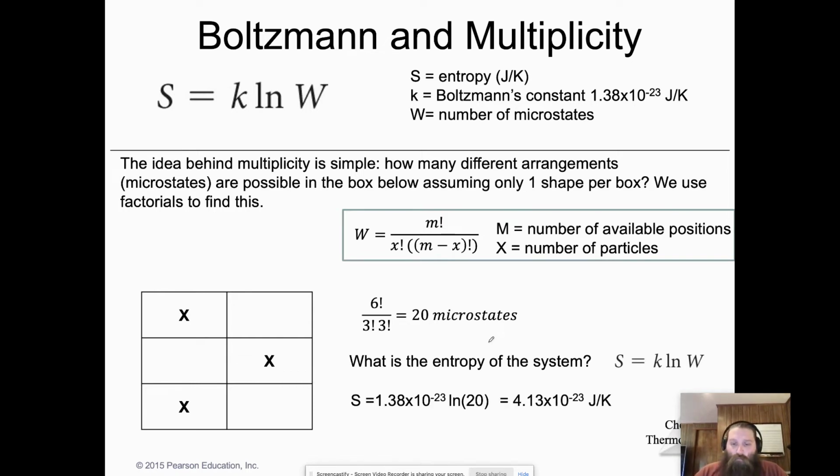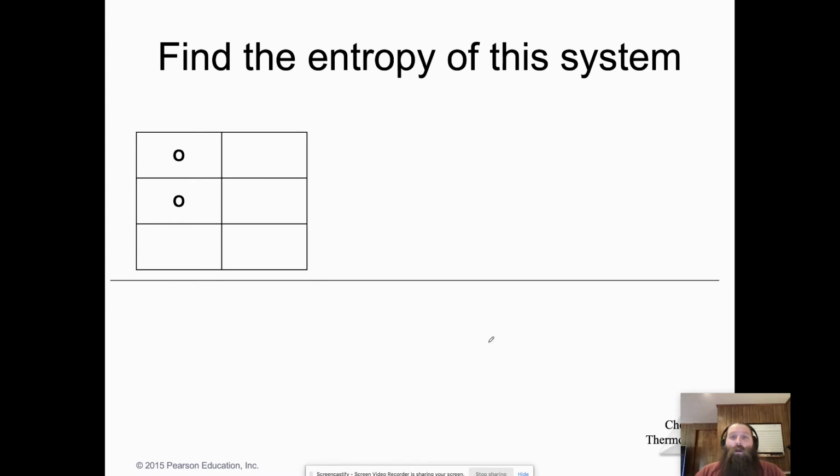So plug it in, and we find that in this specific 2-dimensional system, the entropy is 4.13 times 10 to the negative 23rd joules per Kelvin. Now that's great and fine, right? But if you don't have anything to test it against, it doesn't really do us a lot of good. So let's compare it to another system.